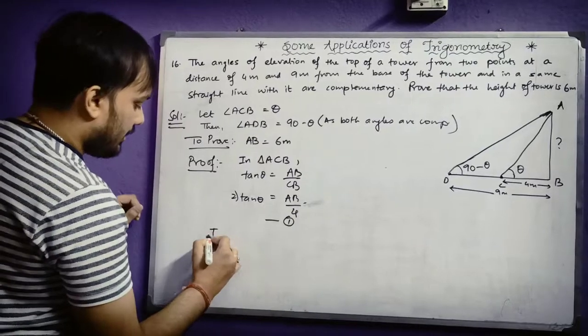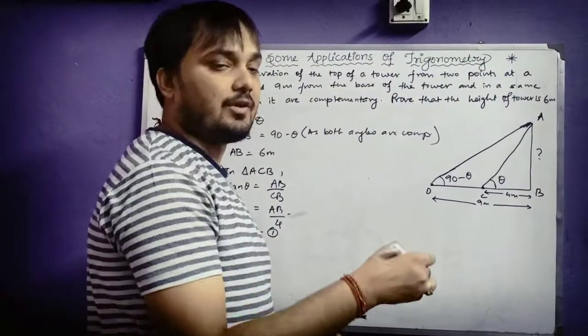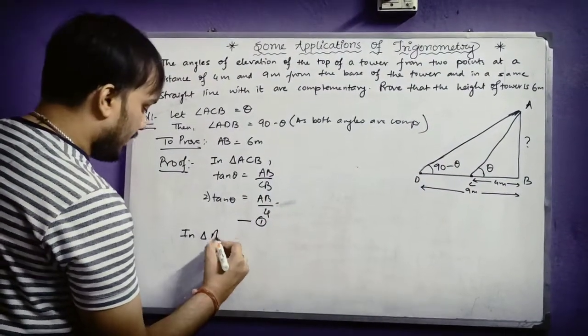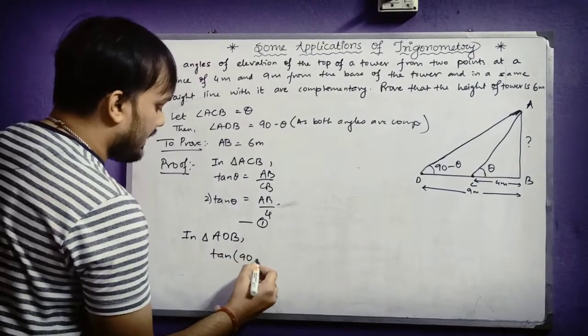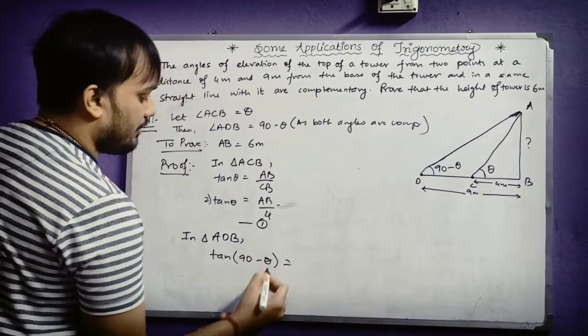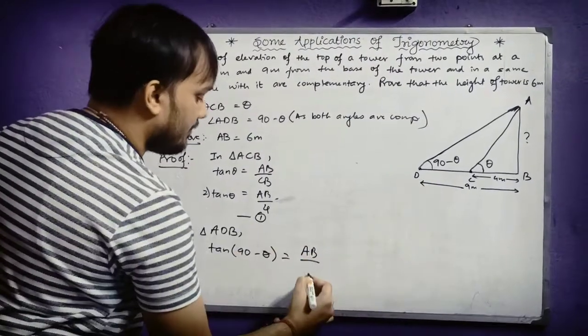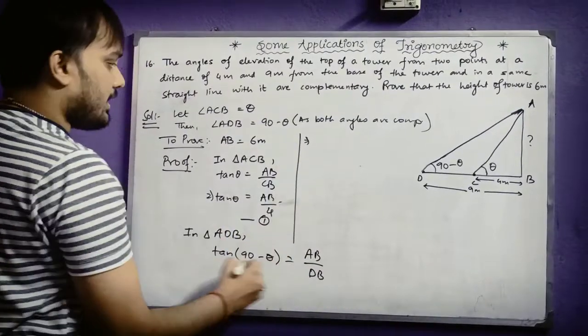Now take the other triangle. As I have already said before, you have to deal with both the triangles one by one. So let us now take the big triangle ADB. In triangle ADB, tan of 90 minus theta equals AB by DB. What is tan 90 minus theta?